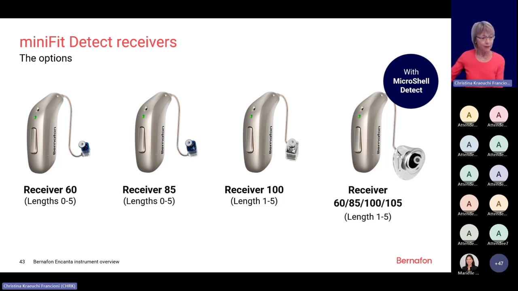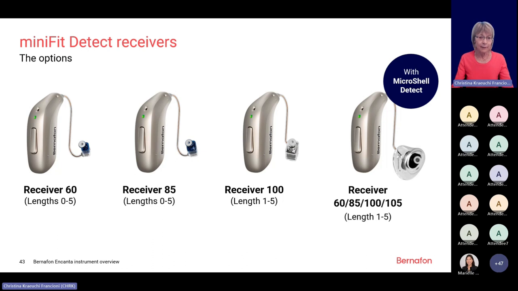So we have length between 0 and 5 for the 60 and 85 speakers, and length between 1 and 5 for the 100 speaker, also 1 and 5 for the 105 speaker, and the micro shell is available for the 105 speaker.